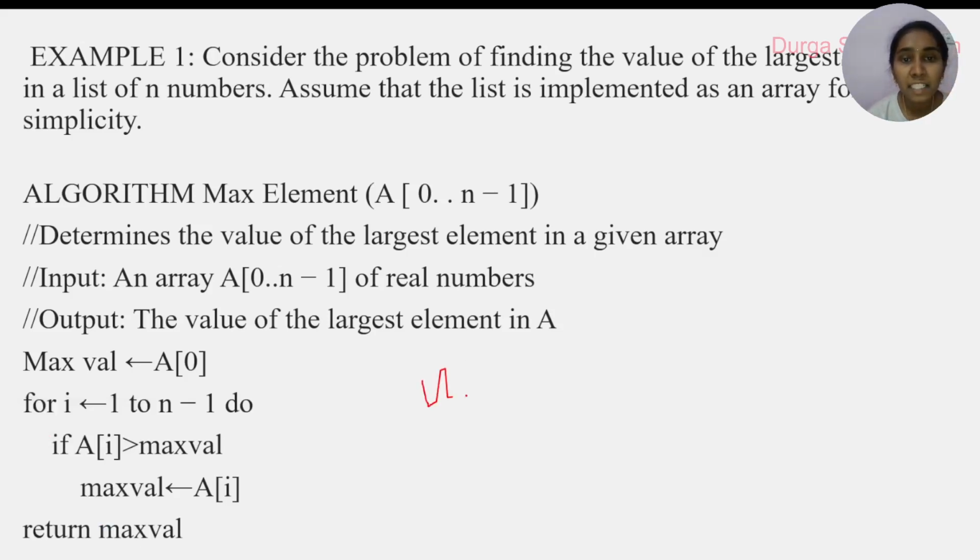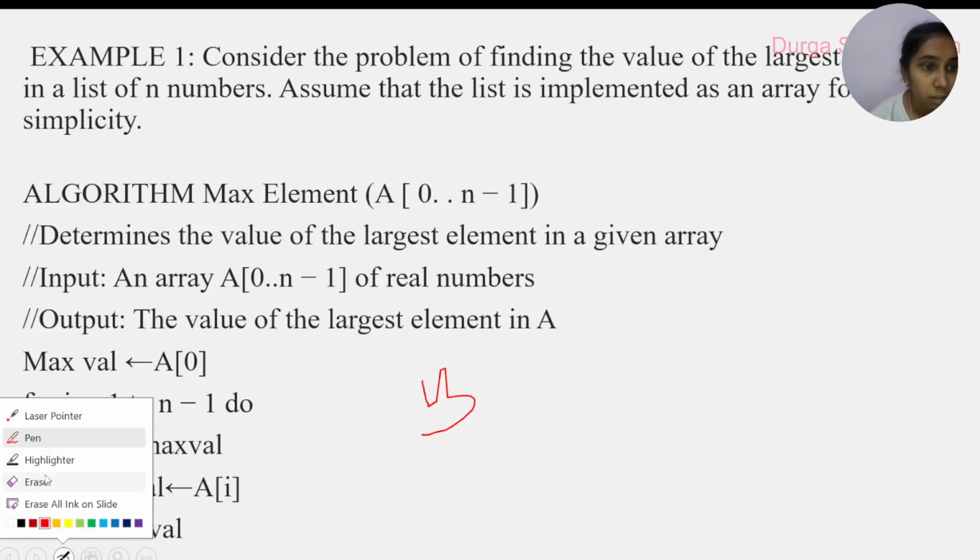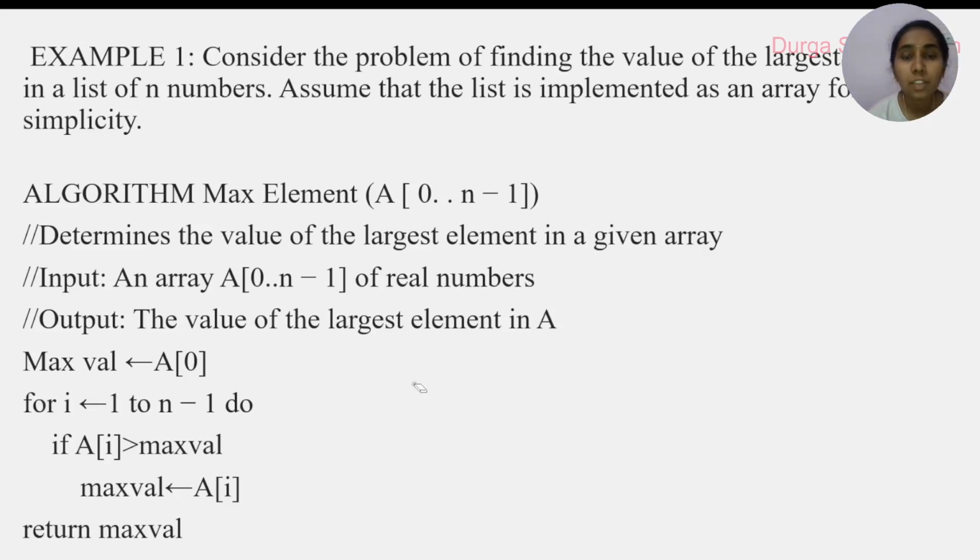Let us assume my elements are 5, 4, 3, 2, 1. So I am assuming a of 0, that is 5, is the maximum number. So we have to compare 5 with 4, 3, 2, 1.